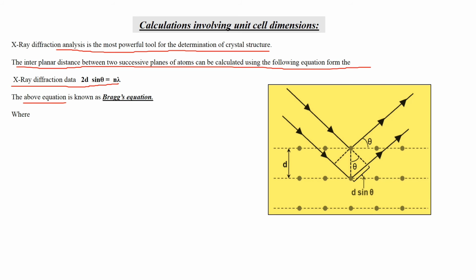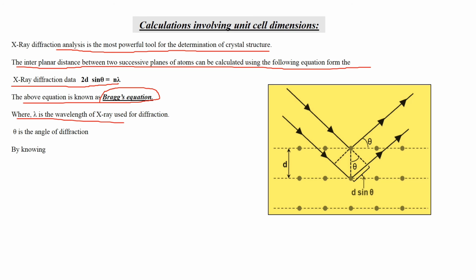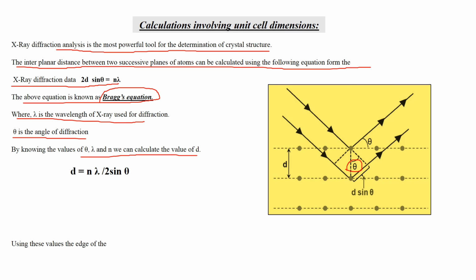The above equation is known as Bragg's equation, where lambda is the wavelength of X-ray used for diffraction and theta is the angle of diffraction. By knowing the value of theta, lambda and n, we can calculate the value of d. Using this value, the edge of the unit cell can be calculated.